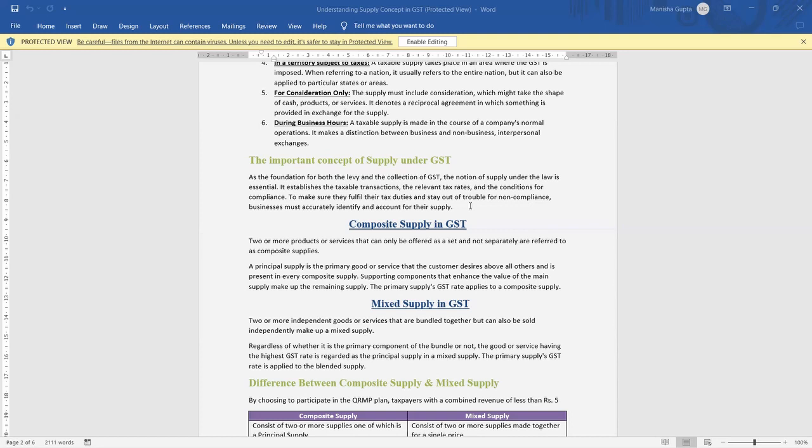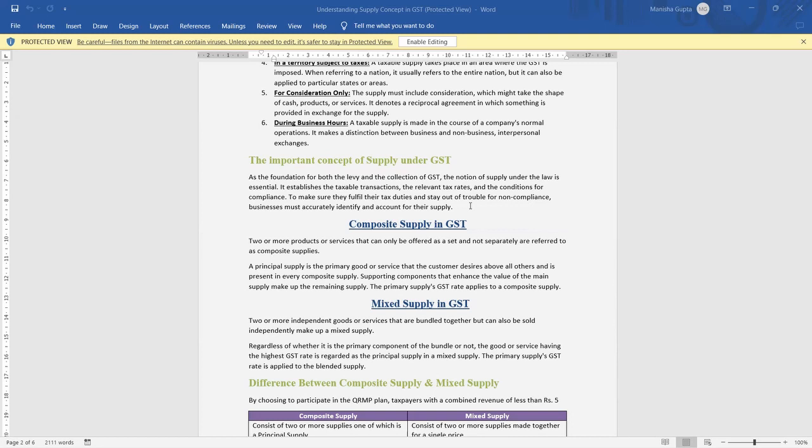In the mixed supply, it is created by the taxable person, who supplies all the products in one form, prepares a gift hamper or anything, and sells to the consumer.